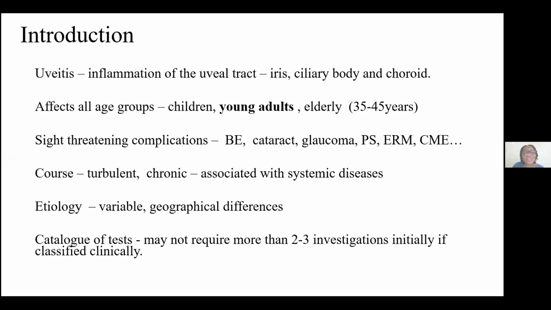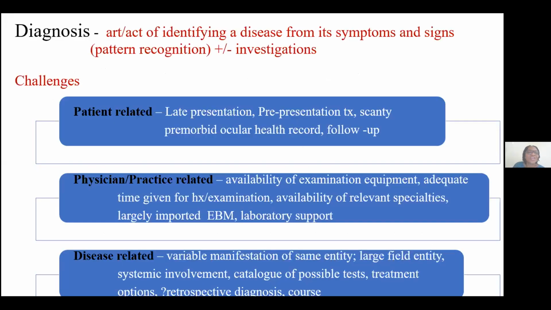But it's also known that when you're seeing a uveitis patient for the first time, if you have done a thorough clinical examination and history taking, you may not need more than 2 or 3 of those long lists of investigations. To make a diagnosis actually refers to the act, or even science, of identifying a disease from its signs and symptoms, a constellation of signs and symptoms peculiar to a particular disease, through pattern recognition with or without the need for investigations.